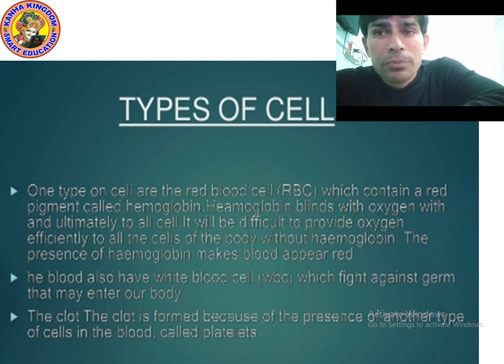The name of this pigment is hemoglobin. What is the spelling of hemoglobin? HEMOGLOBIN. Okay, so RBC contain a red pigment which is called hemoglobin.